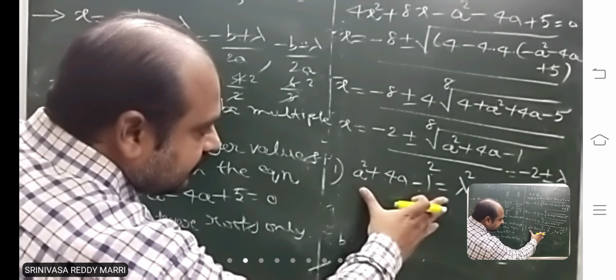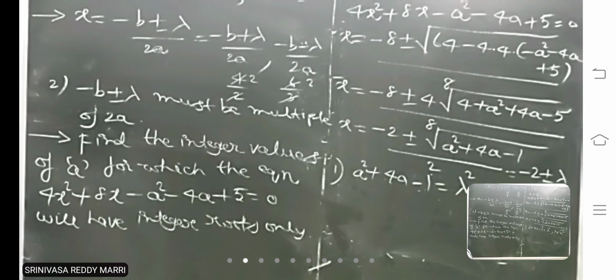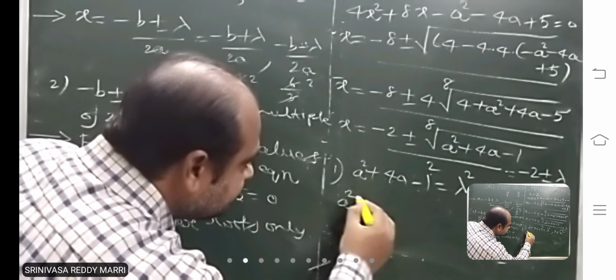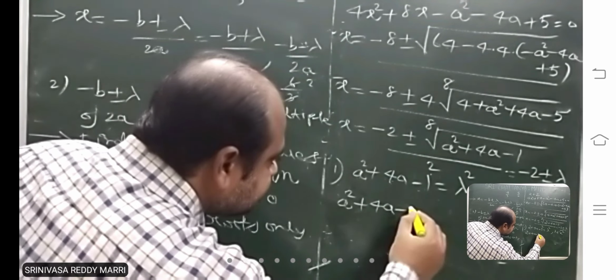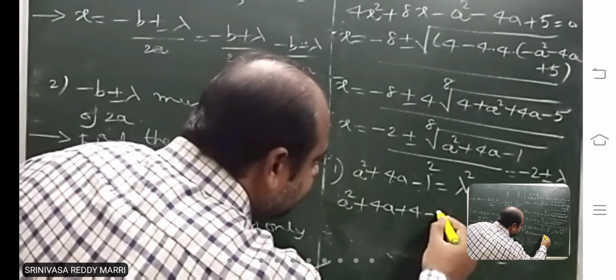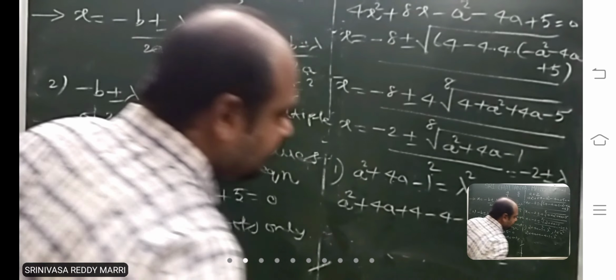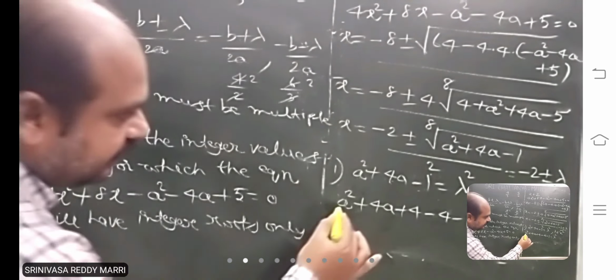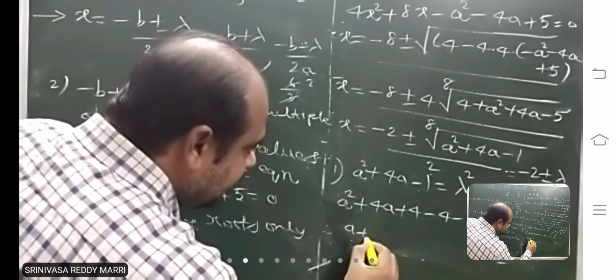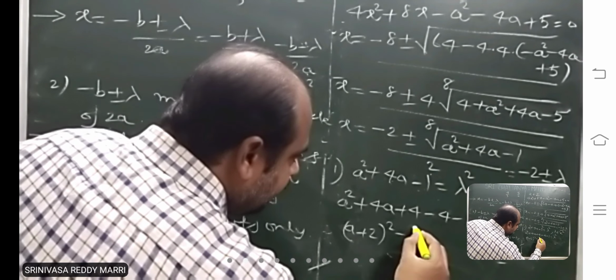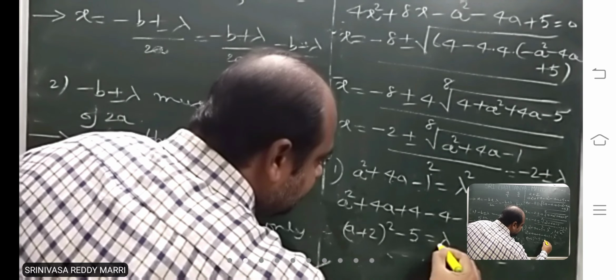Now you have to find a, so you convert this to a perfect square. What I am doing is a square plus 4a plus 4 minus 4 minus 1. I am writing like this, plus 4 minus 4 I have done. So this is nothing but a plus 2 whole square minus 5 equal to lambda square.